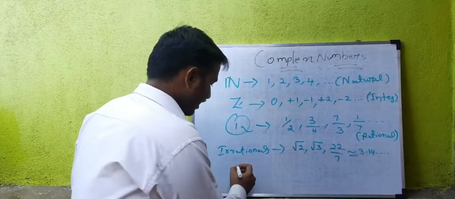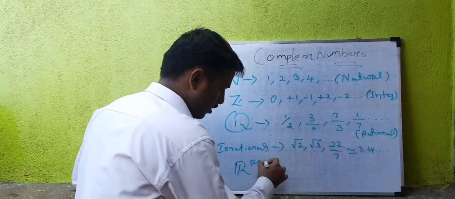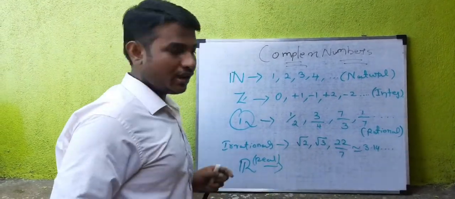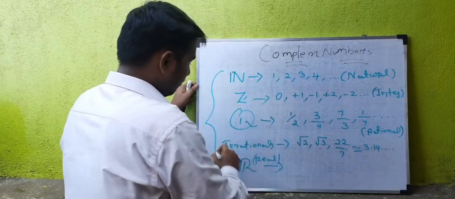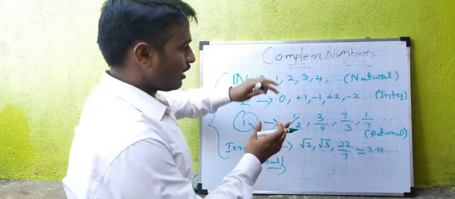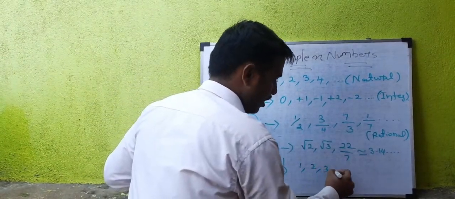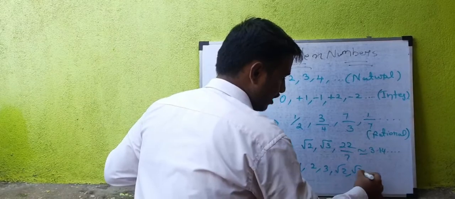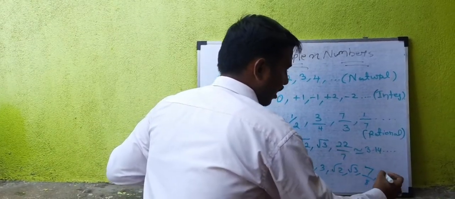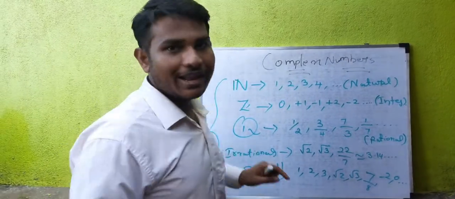And real numbers, denoted by R. Real number means all the number systems, natural numbers, integers, rational, irrational, together the complete system of these four number systems. It can be 1, 2, 3, or root 2, root 3, or 7 by 8, or minus 2, 0, everything included. So this number system is called the real number system.